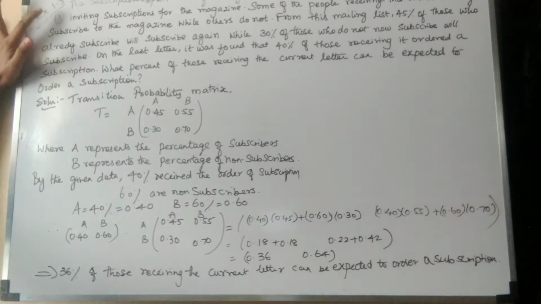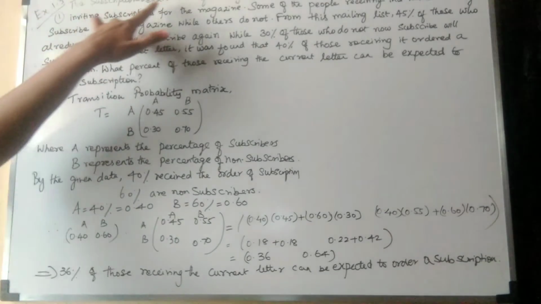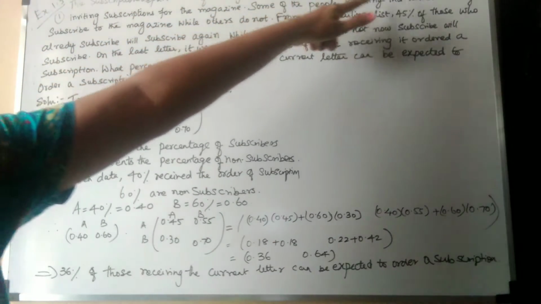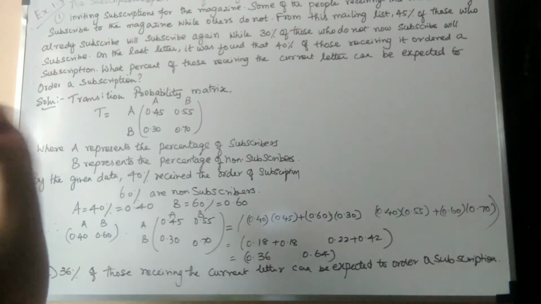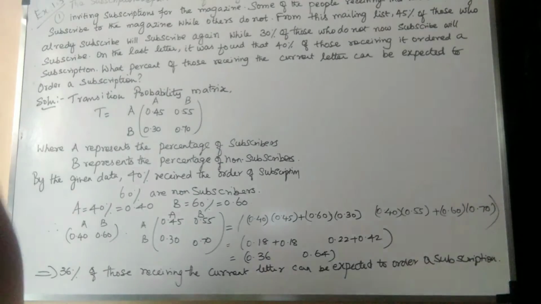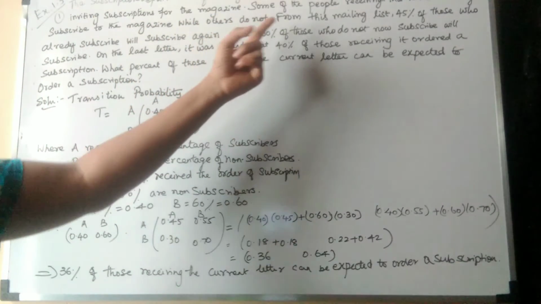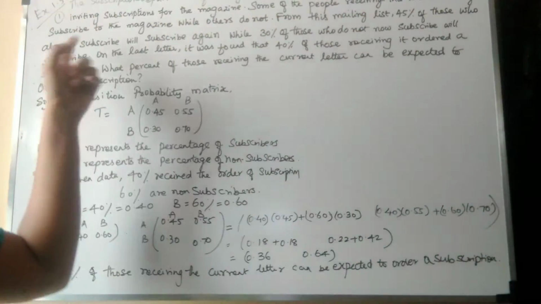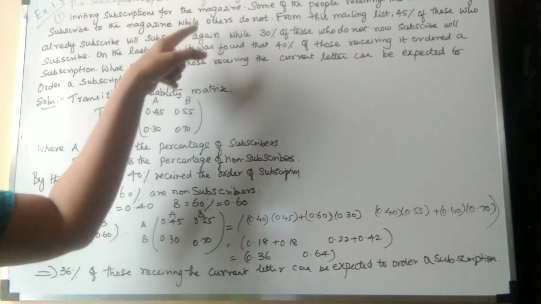Okay, look into the next exercise 1.3, first sum. The subscription department of the magazine sends a letter to a larger mailing list, inviting subscriptions for the magazine. Some of the people receiving the letter already subscribe to the magazine, while others do not.